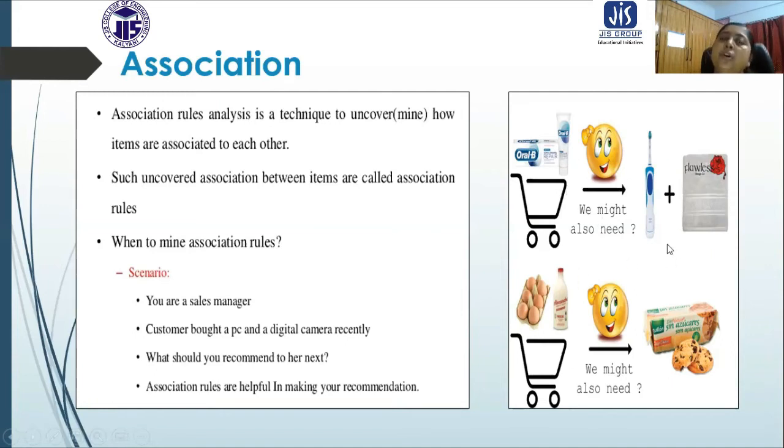So by the association rule, what we actually do is associate some products with other products. In this way, the customer is going to be interested in purchasing many more things. That is helpful for the shopkeeper or for the organization. So that is basically the association rule.